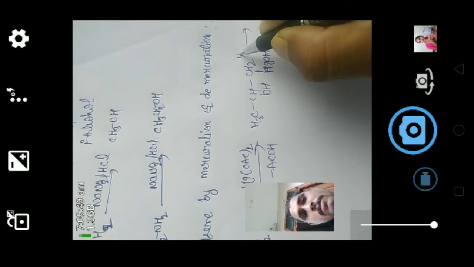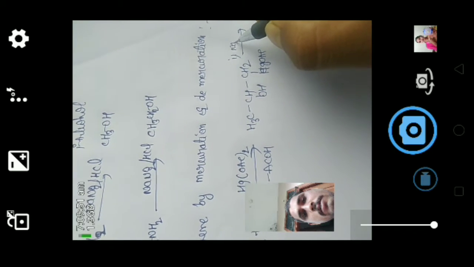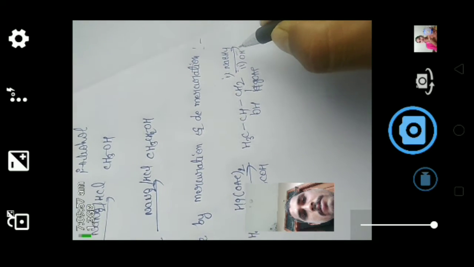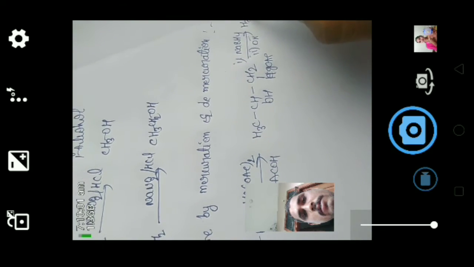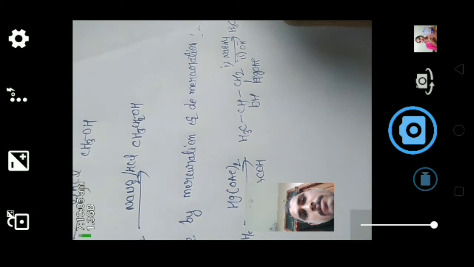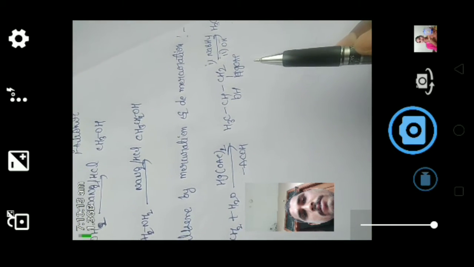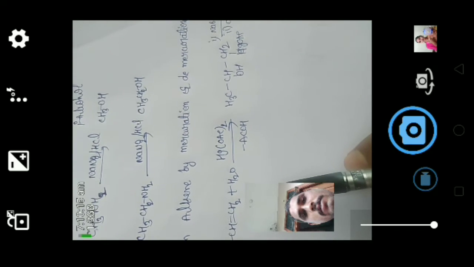Then this intermediate, when we react with sodium borohydride in the presence of base, gives alcohol. So this is the preparation of alcohol from alkenes by mercuration and demercuration.